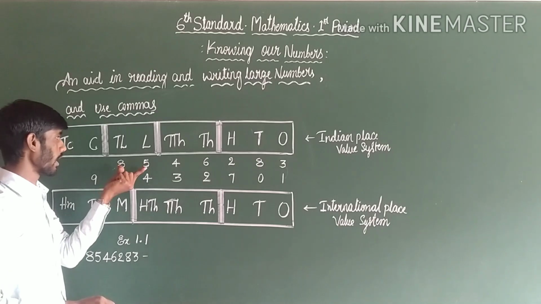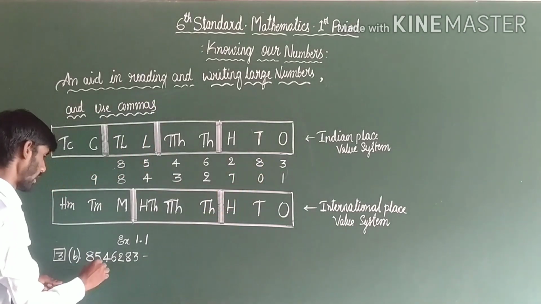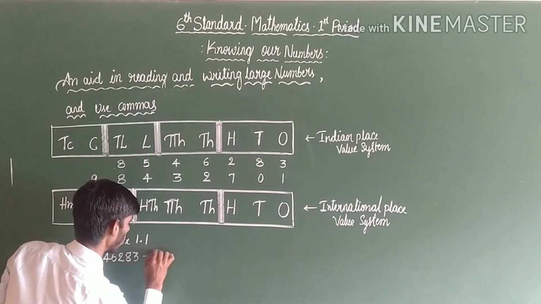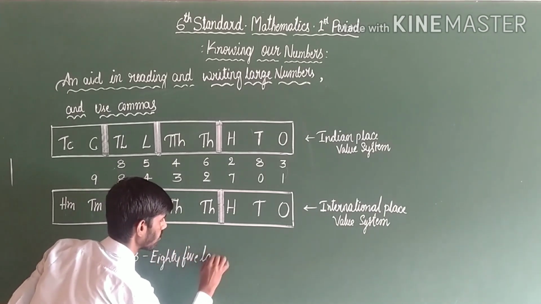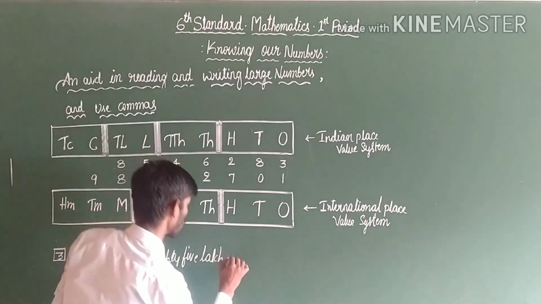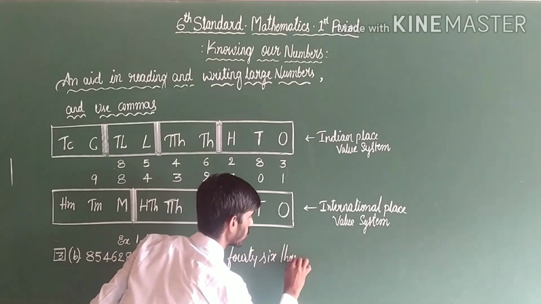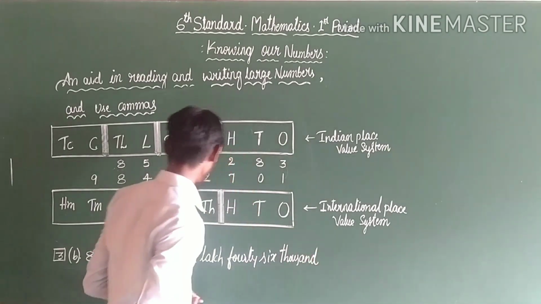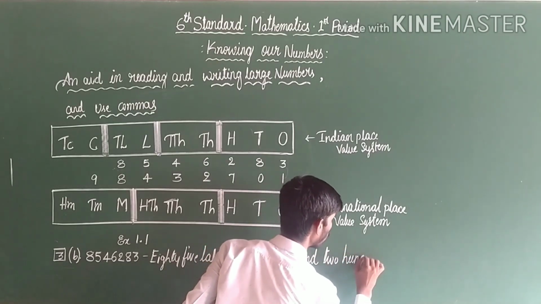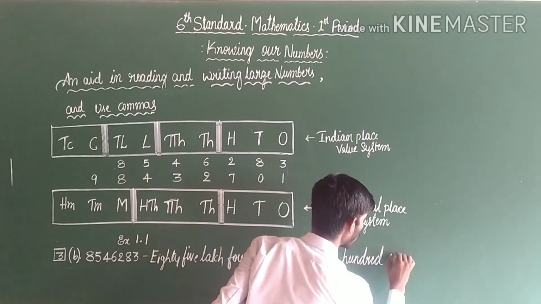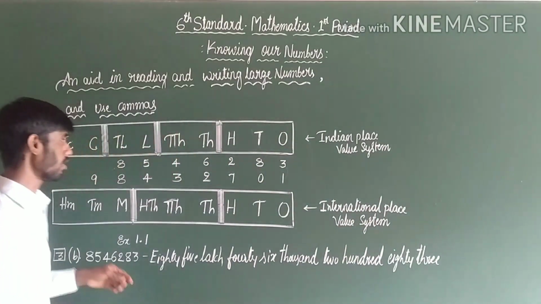That is why the number name is 85 lakh 46 thousand 283. Write the number name and also use commas.